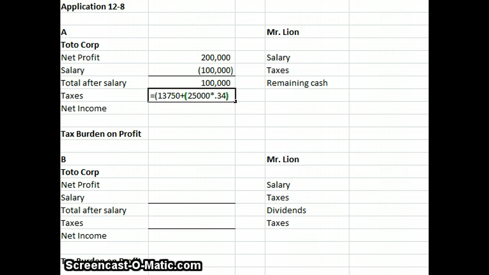That covers the excess, and we get a tax burden of $22,250.